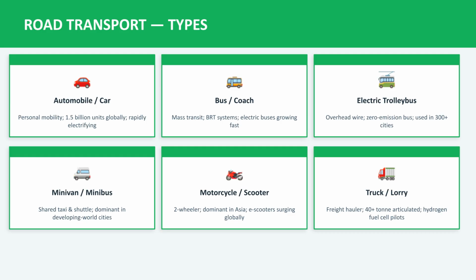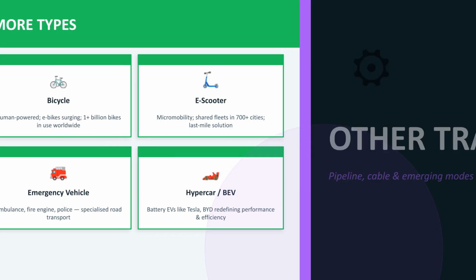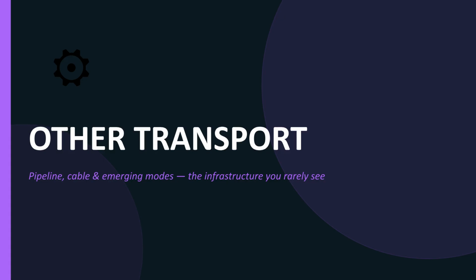Key road transport types include the private automobile, essential for personal mobility, as well as buses and electric trolleybuses for mass transit. Trucks and commercial vehicles handle the vast majority of freight in developed nations. Further road transport variations include vans for logistics and delivery, human-powered bicycles, and increasingly popular e-scooters for micromobility, and specialized autonomous and emergency vehicles. Next, we explore other transport modes.